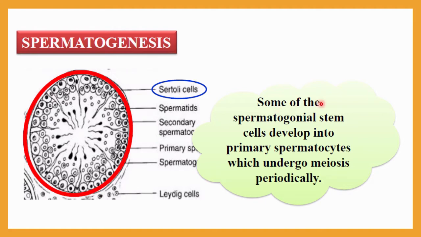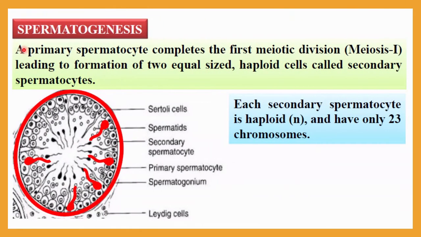Then some of the spermatogonial stem cells, here you can see a spermatogonial stem cell, will develop into primary spermatocytes. These primary spermatocytes will undergo meiosis periodically, not together but one by one.